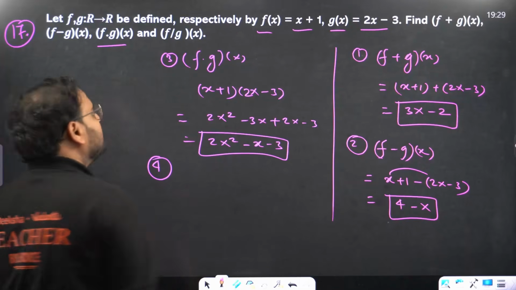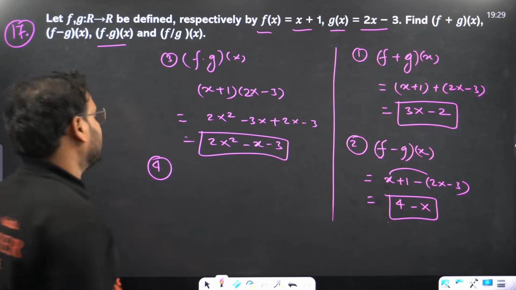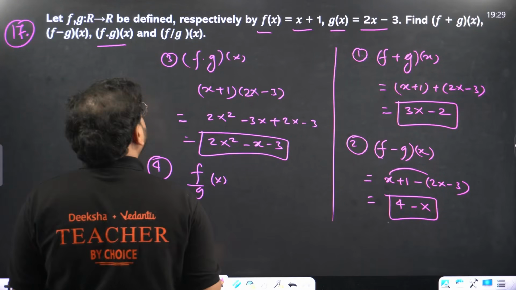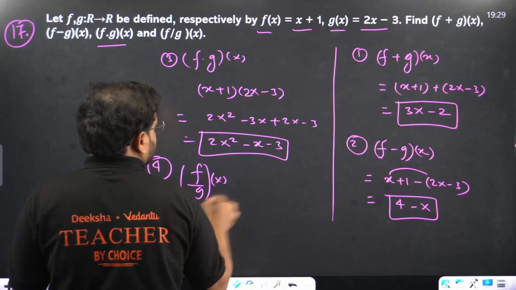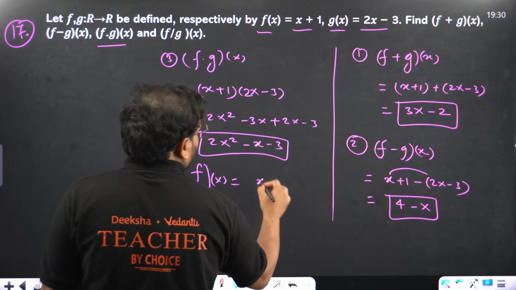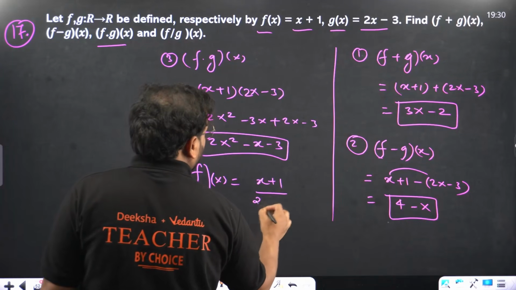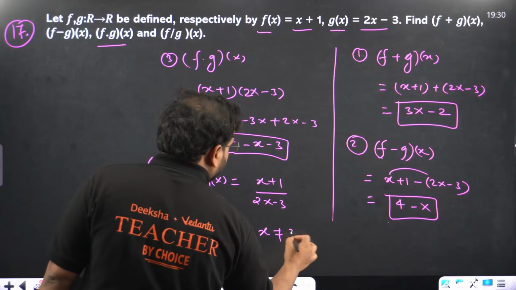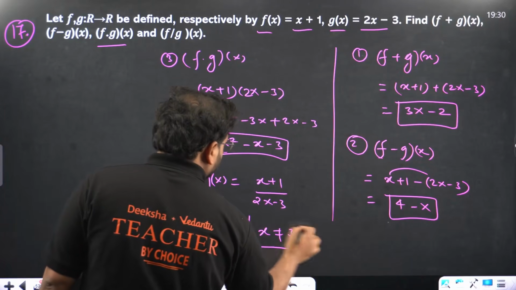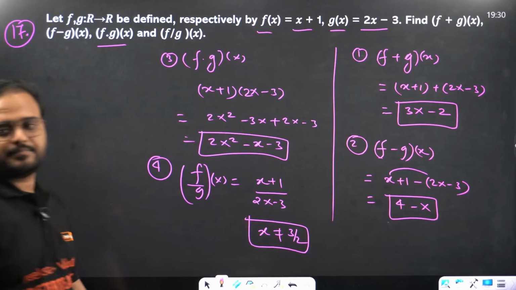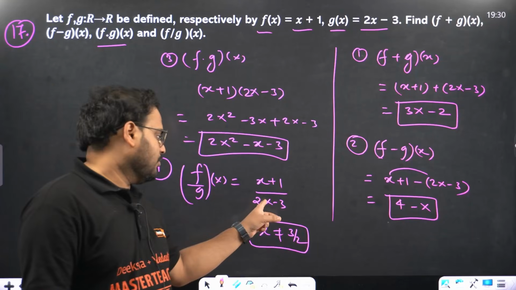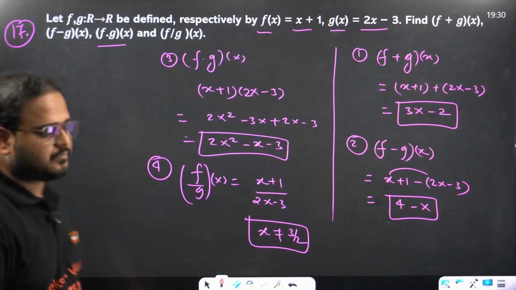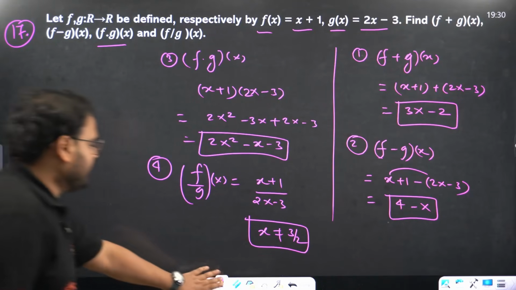The fourth one is f upon g, the quotient, the division, f by g of x. What will happen to this? Same, sir, in the ratio. We'll have x plus 1 upon 2x minus 3, just that x cannot be equal to 3 by 2. Otherwise, it will become 0. Put here 3 by 2, it will become 3 minus 3, which is 0. So it cannot be there. That's question number 17.